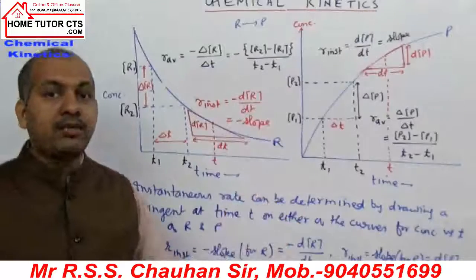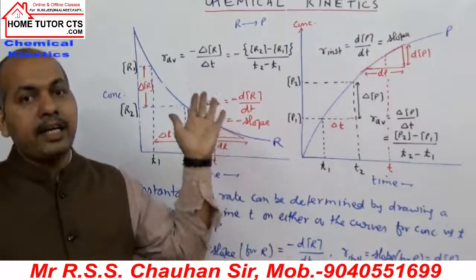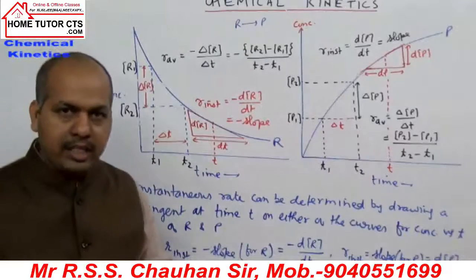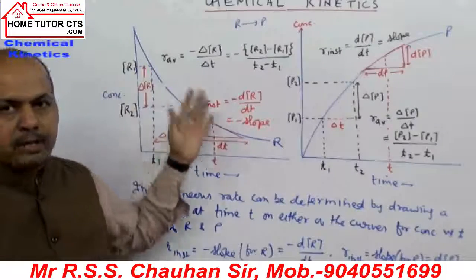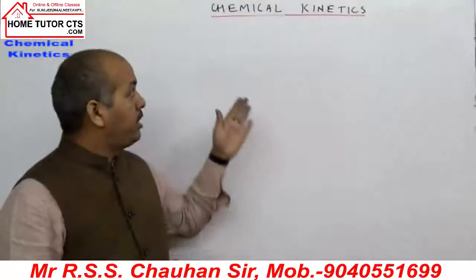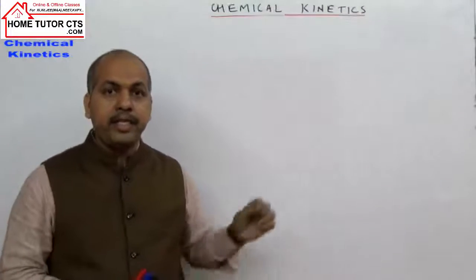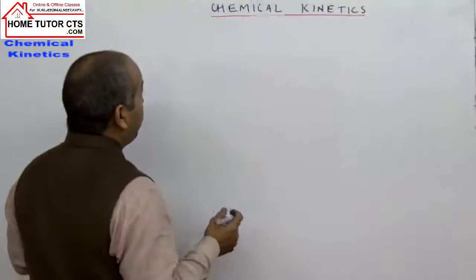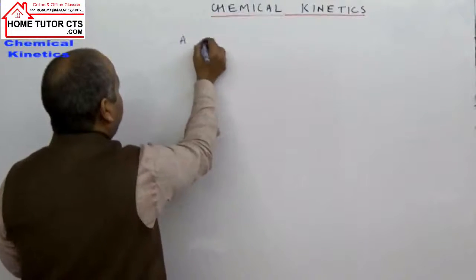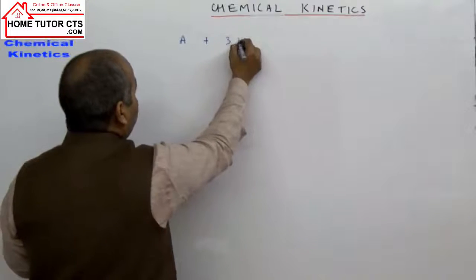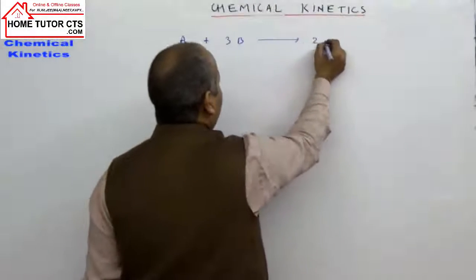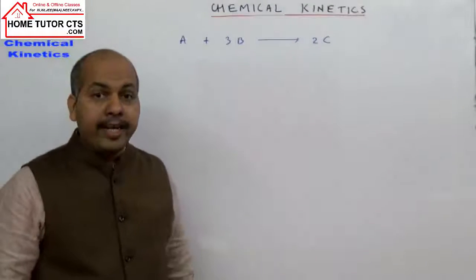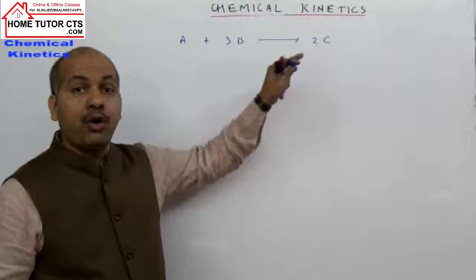Now I told further, the rate of reaction can be expressed by taking either reactant or product. The rate of reaction can be written using either reactant or product. Let us explain this point also. We said that the rate of reaction can be expressed by taking any reactant or any product. If I write a hypothetical reaction, let's say 1 mole of A, 3 moles of B, in the reaction give 2 moles of C. For such a hypothetical reaction, how do we write the rate of reaction in terms of A or B or C?